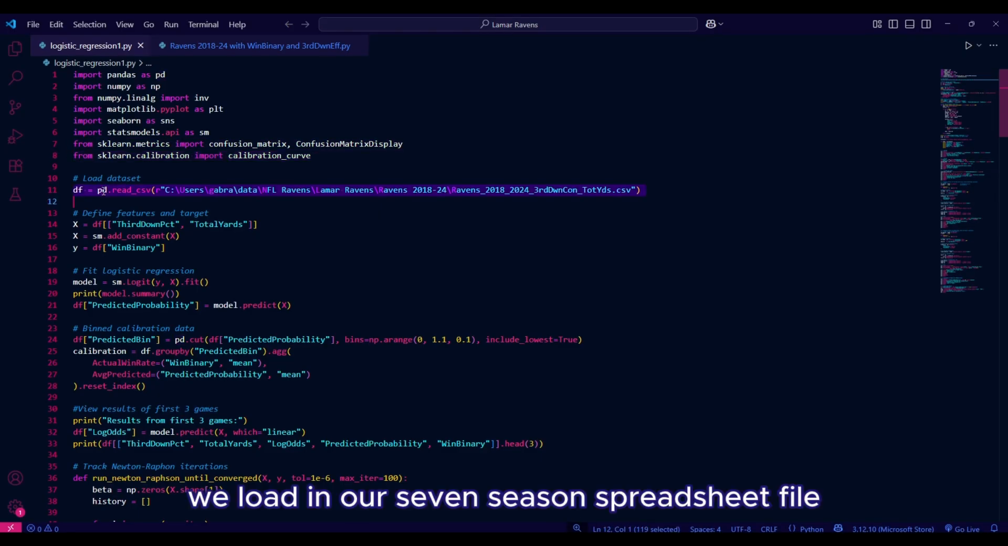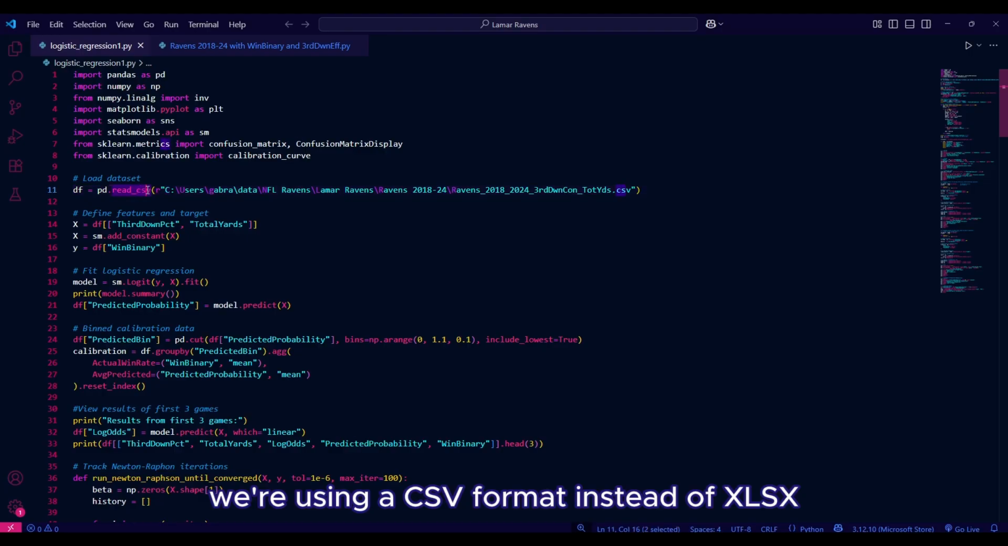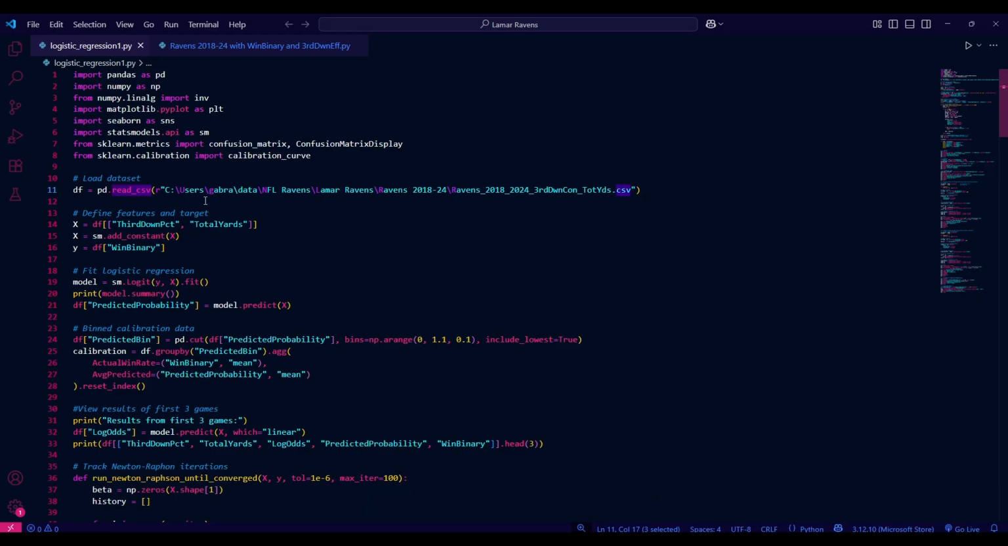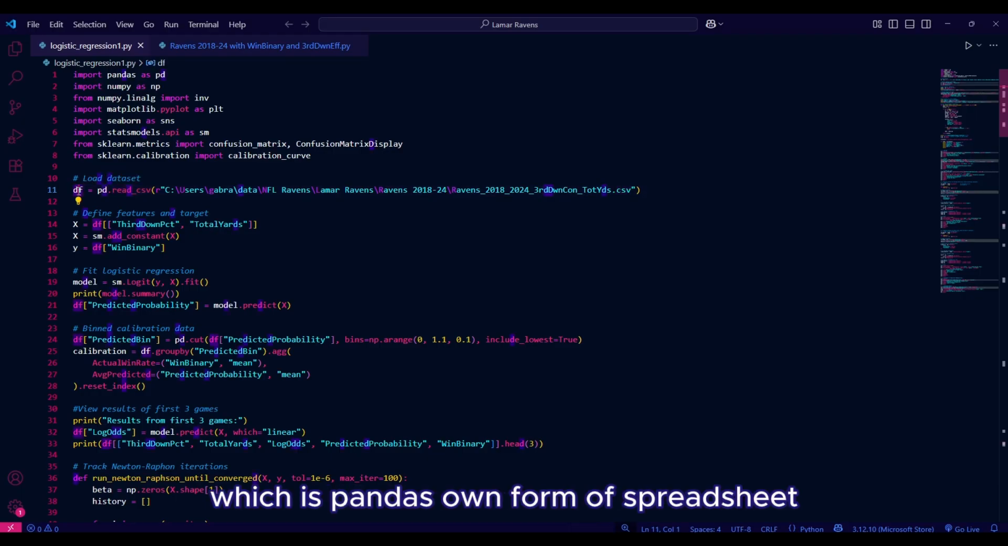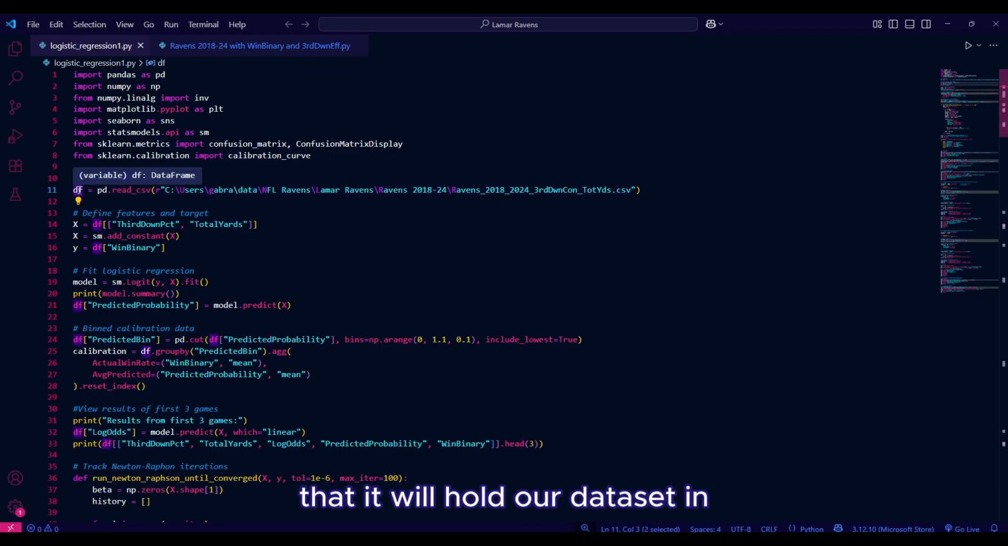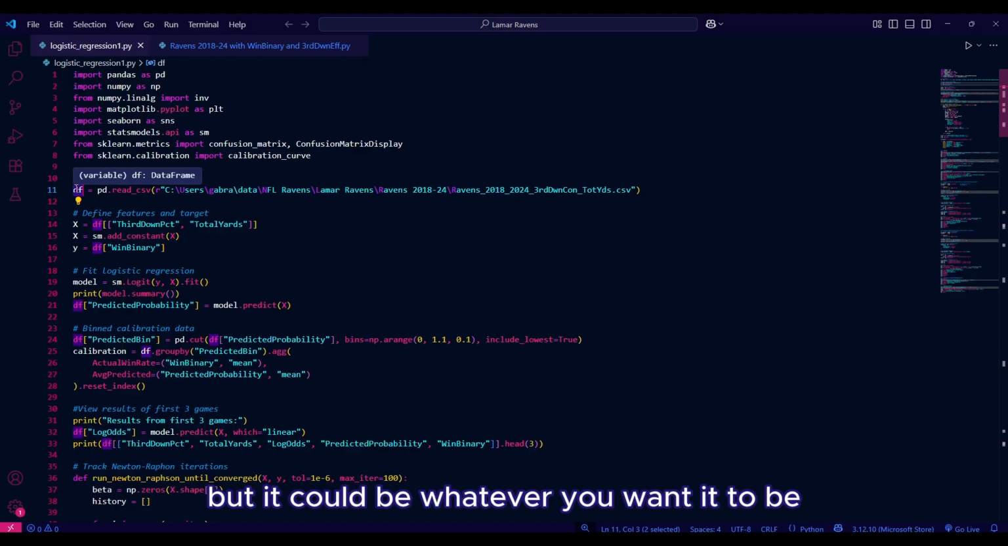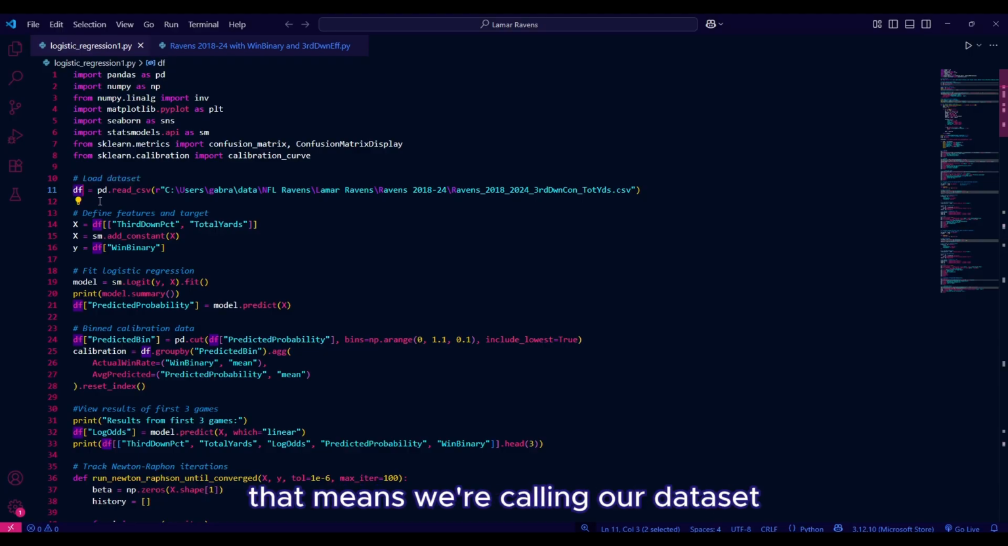We load in our 7-season spreadsheet file. We're using a CSV format instead of XLSX since CSVs load much faster, even though they take up more space. DF stands for data frame, which is pandas' own form of spreadsheet that it will hold our dataset in. DF is just a common sense variable name we're using, but it could be whatever you want it to be. Anytime you see DF in this script, that means we're calling our dataset.